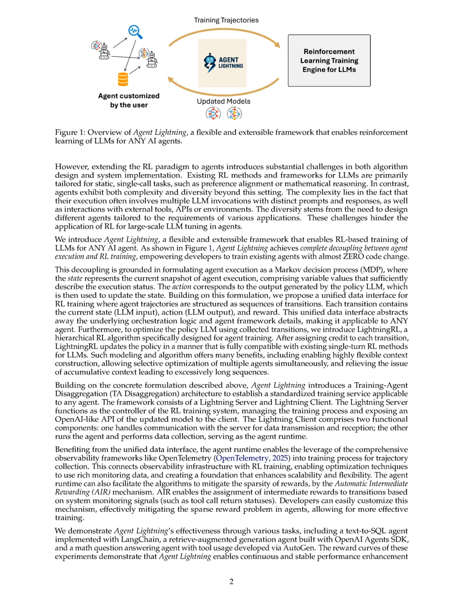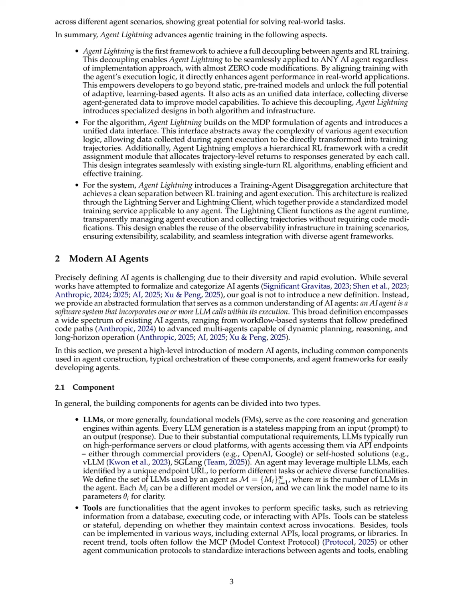Secondly, Agent Lightning introduces a unified data interface that organizes agent-generated data into structured transitions, simplifying the data modeling process and alleviating issues related to accumulative context length, which is a common challenge in traditional RL approaches. Additionally, the framework employs a hierarchical RL algorithm, Lightning RL, which enhances credit assignment and allows for flexible context construction, enabling more effective learning from diverse agent interactions.